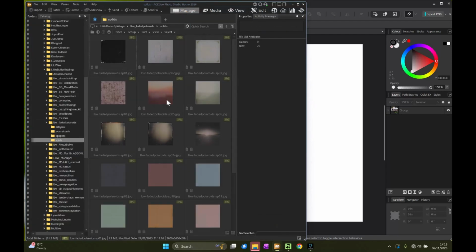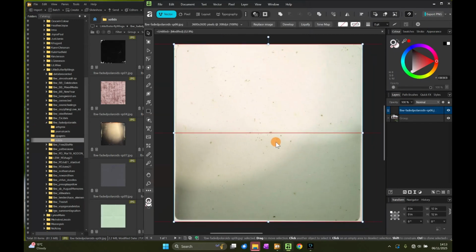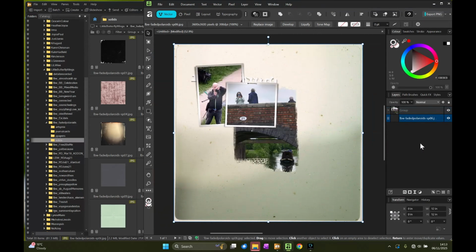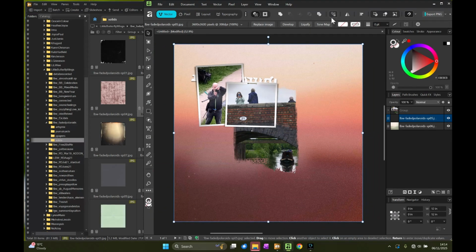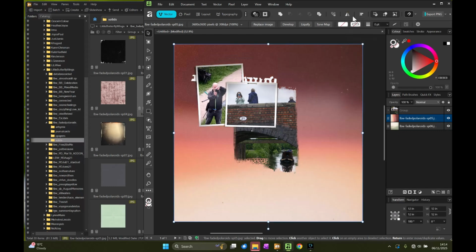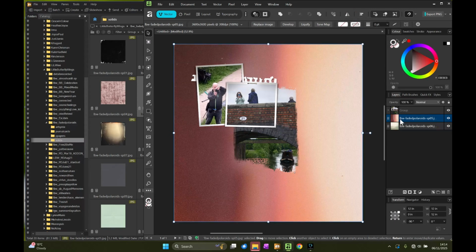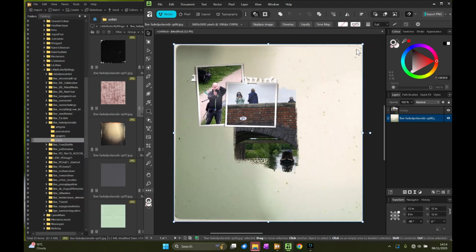And the paper pack here, I thought that might be a nice general background paper to go behind, but I'm just going to check. Let's try with the red. Red's a bit bold. It's a bit too bright, I think. I'm going to try with this one. Let's rotate this one around.